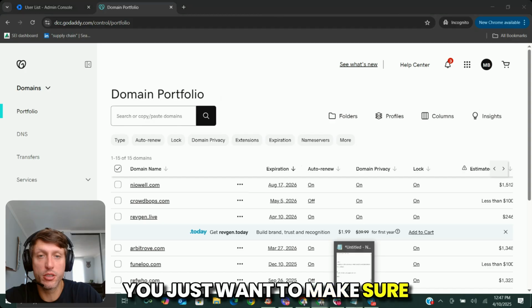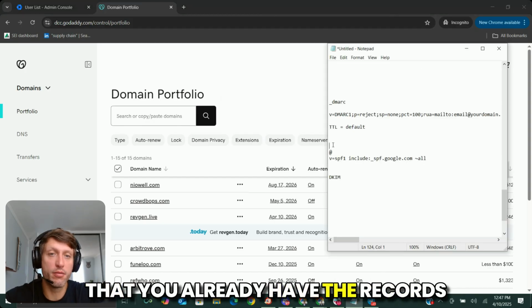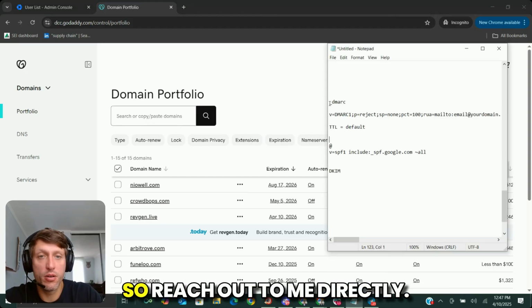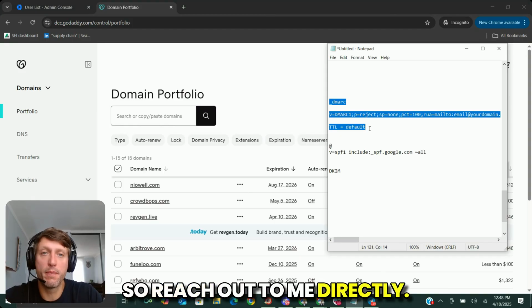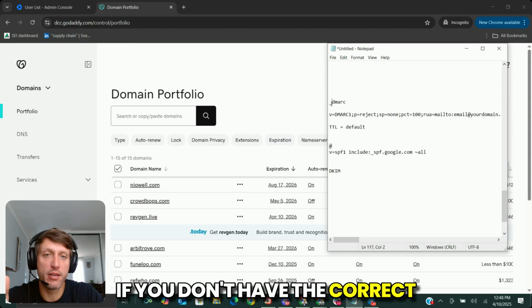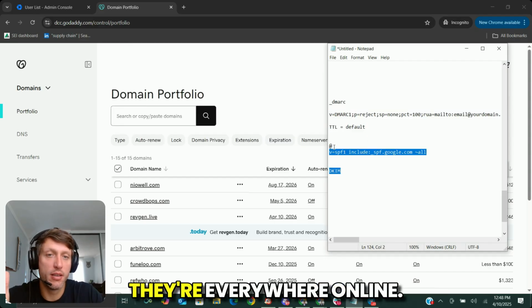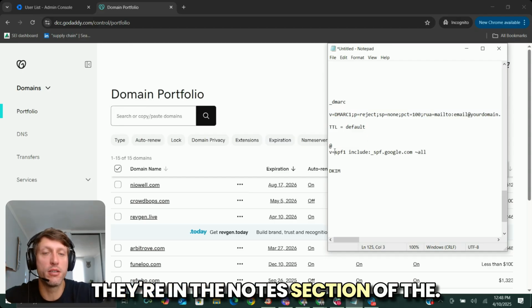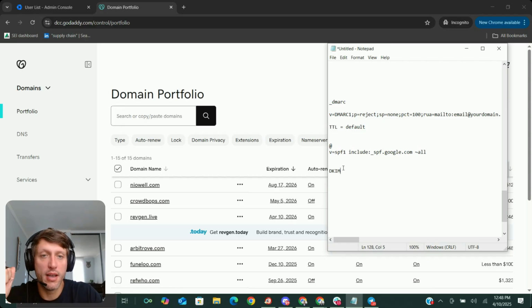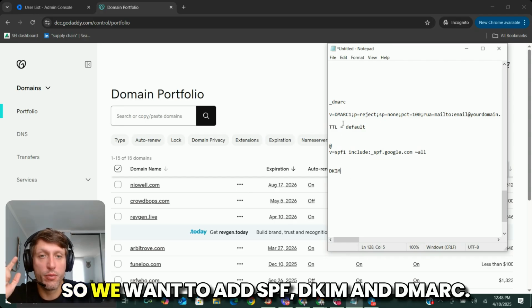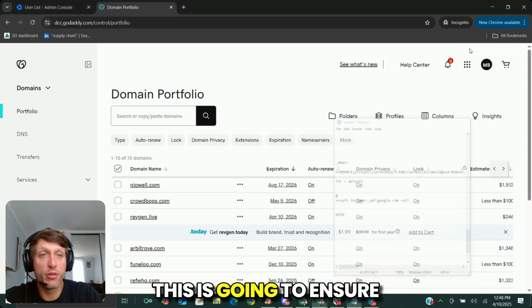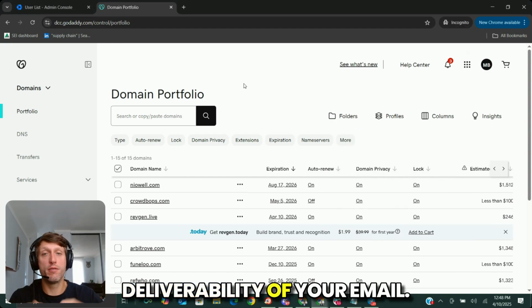Really, you just want to make sure that you already have the records that you want to add. So reach out to me directly. If you don't have the correct records, I'll send them over to you. They're everywhere online. They're in the notes section of the courses. So we want to add SPF, DKIM, and DMARC, right? This is going to ensure deliverability of your email.